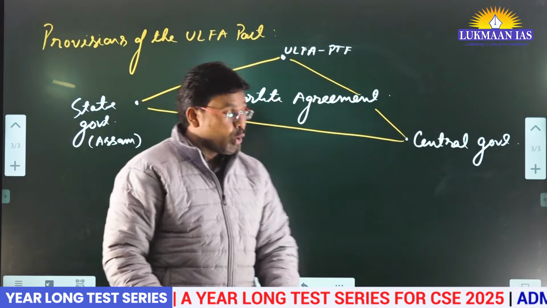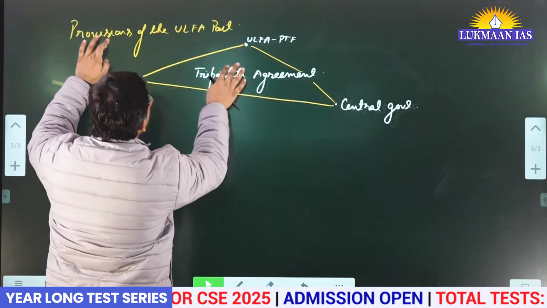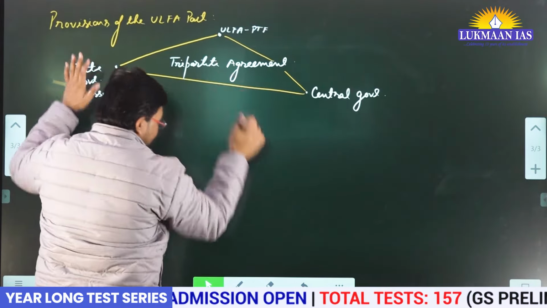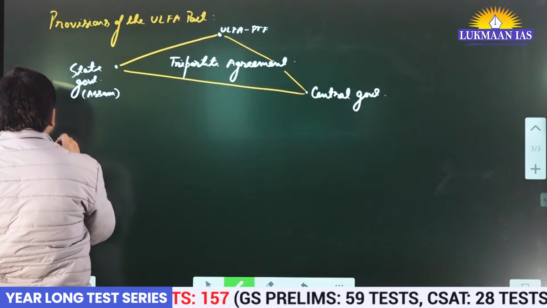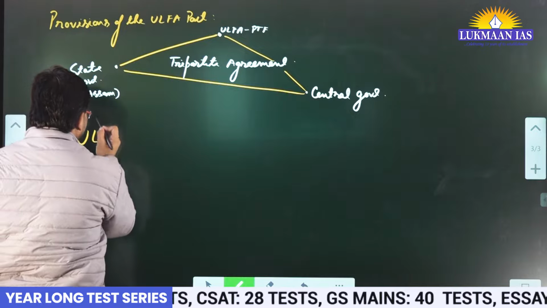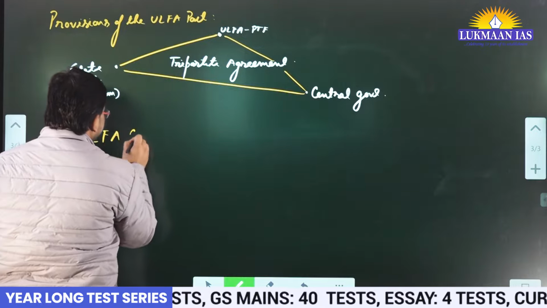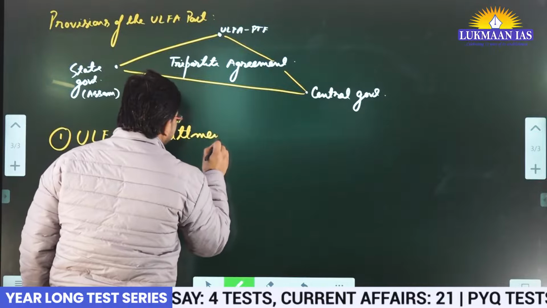In that agreement, ULFA has made some commitments, okay? So we are going to discuss some provisions of those agreements. The first part we are going to understand is ULFA commitments.